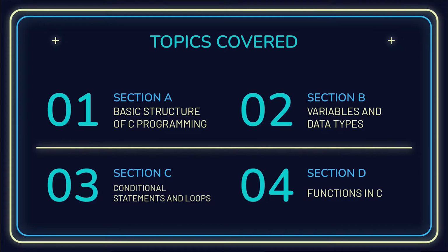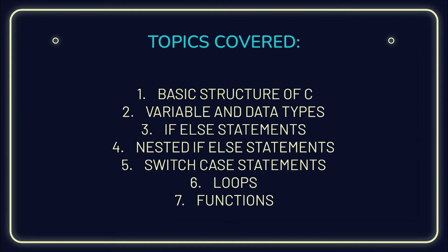So these will be the various topics covered in this presentation. You'll be learning the basic structure of C programming, the concept of variables and data types, conditional statements and loops, and just a basic idea about functions in C. Okay, so yeah, these are the topics.